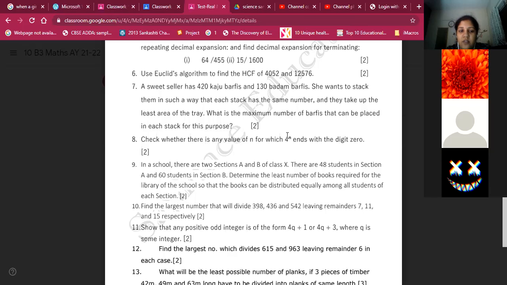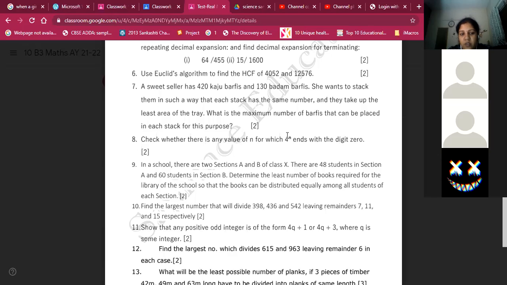Yes, right. In a school, there are 2 sections, A and B of class X, the class 10th. There are 48 students in section A and 60 students in section B. Determine the least number of books required for the library of the school so that the books can be distributed equally among all students of each section. LCM of 48 and 60. It will come 240.